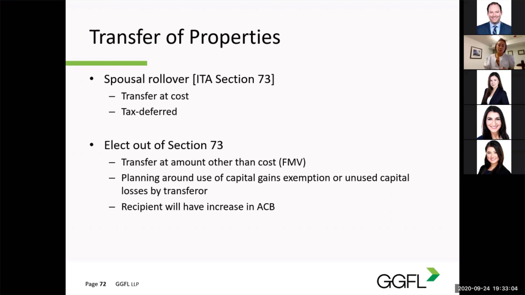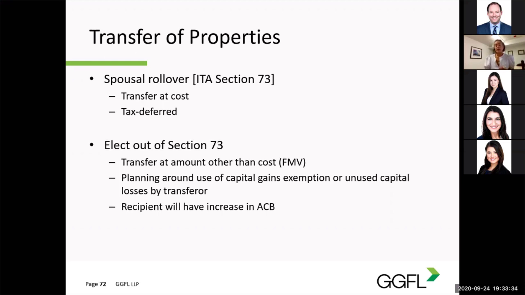Depending on the circumstances, the parties may prefer not to have Section 73 apply and instead have the transfer take place at fair market value. For instance, it may be beneficial to transfer shares of a qualified small business corporation at fair market value to take advantage of the transferor's lifetime capital gains exemption, or intentionally realize capital gains on the transfer of the property to allow the transferor to take advantage of unused capital losses they may have accumulated.